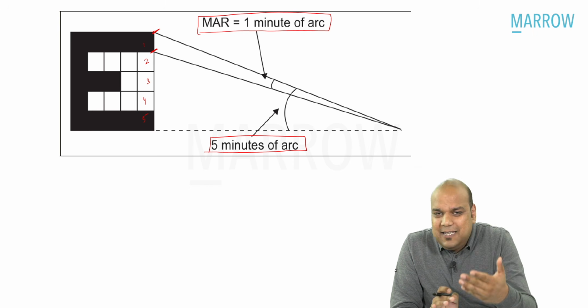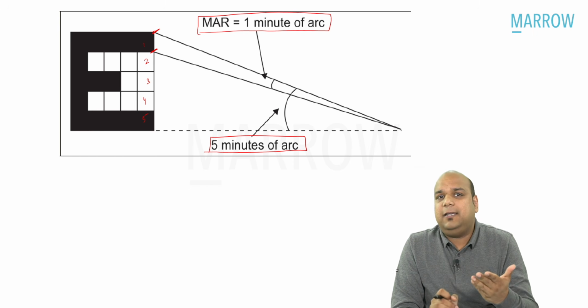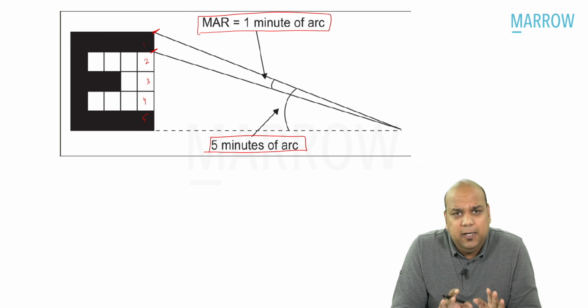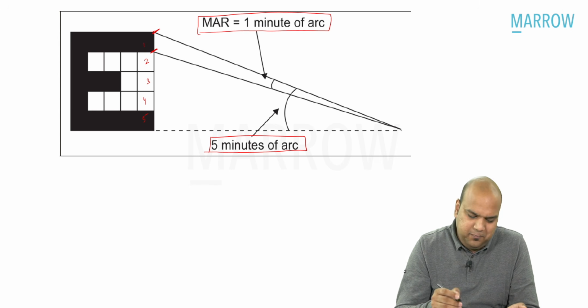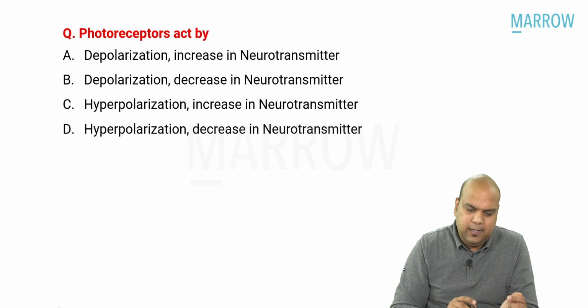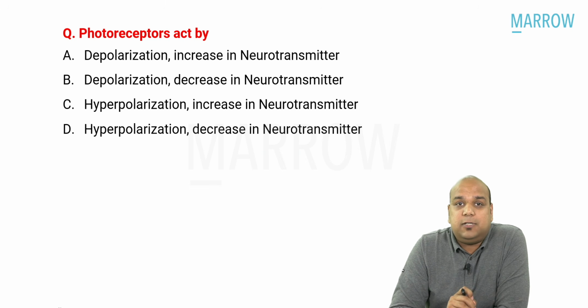So that is the principle on which Snellen's chart testing works. So repeat question, we have discussed this. I hope this should have been a very easy question coming into your exam. Now, moving on to the next question, everybody. This is an ocular physiology question.